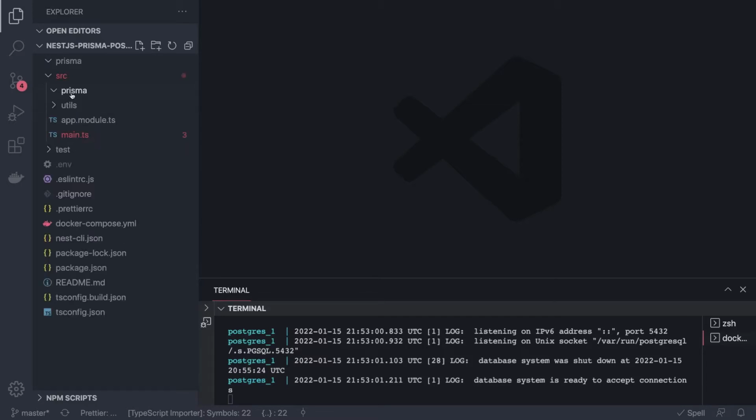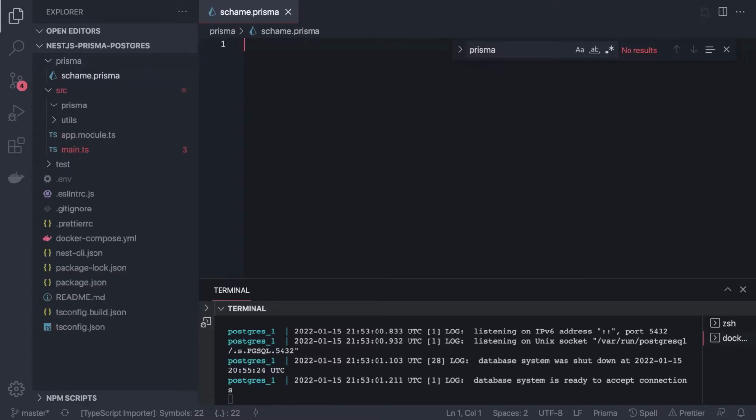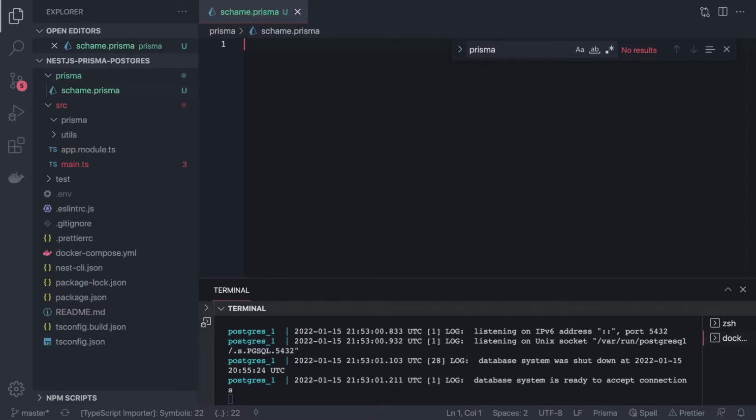There are different ways of doing it. Either you can create a Prisma schema file first, the schema.prisma file we can generate, and that will contain the schema: what is the database, what are the typings, all those things.